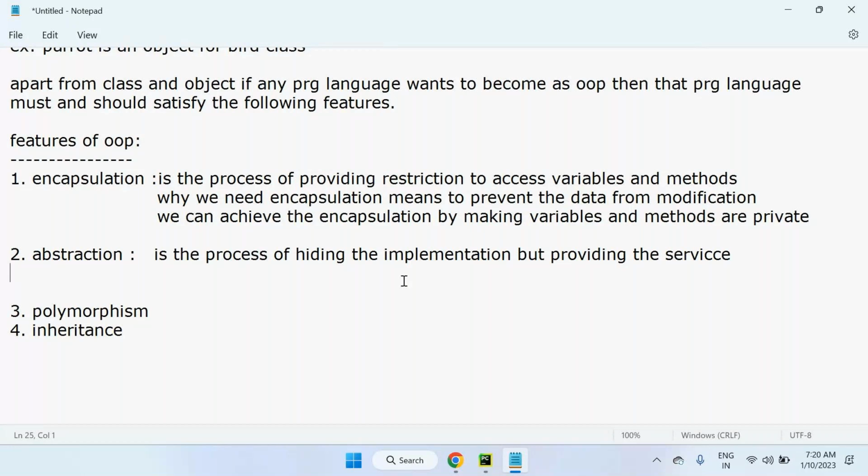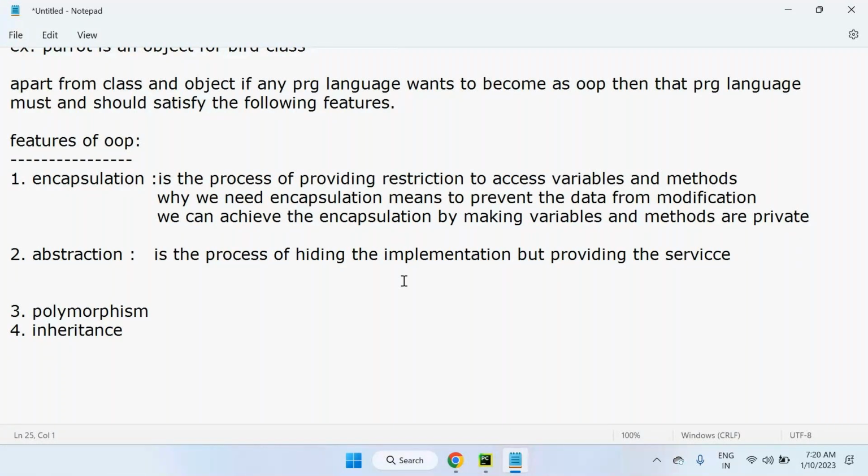So this is service oriented, not functionality oriented. It means we are not going to disclose our logic or our functionality. Functionality can be hidden, logic is going to be hidden, but only the service and result we are going to provide. In every web application development, and in real time nowadays, whatever we access through online, we are getting only the service.